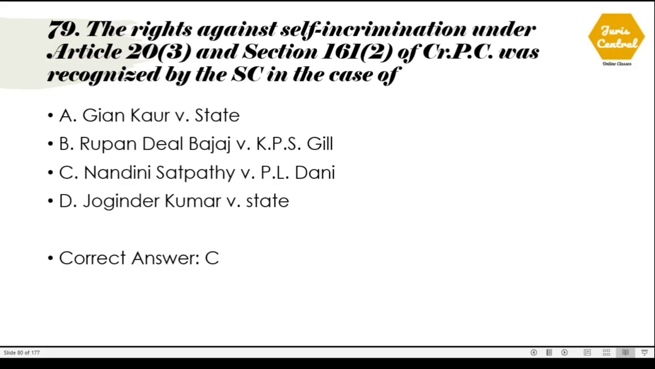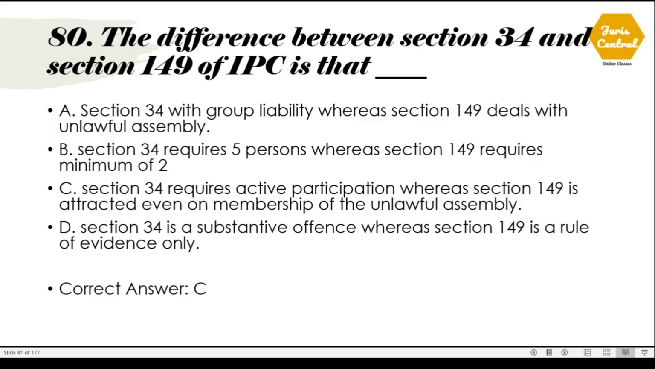79. The right against self-incrimination under Article 20 clause 3 and section 161 clause 2 of CrPC was recognized by the Supreme Court in the case of, the correct option is option number C, Nandini Satpathy versus P.L. Dani. 80. The difference between section 34 and section 149 of IPC is that section 34 requires active participation, whereas section 149 is attracted on mere membership of the unlawful assembly, and this is given the correct option is option number C.